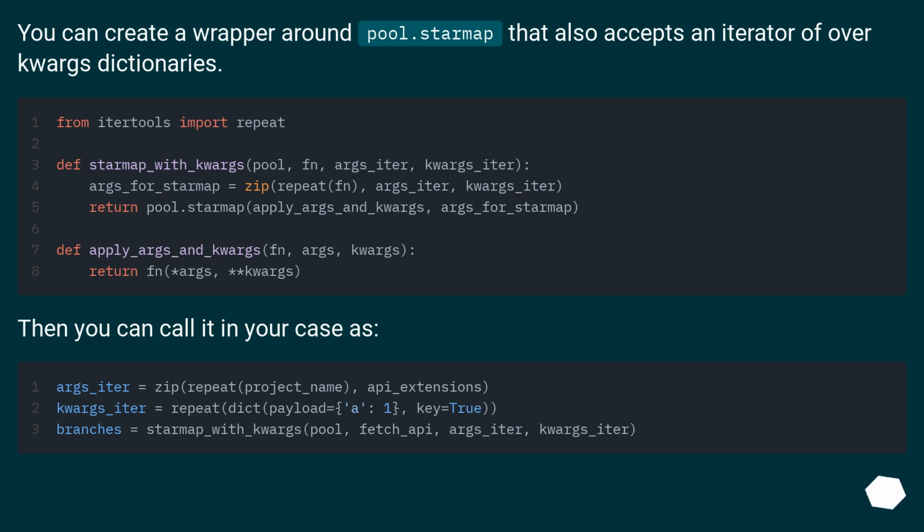You can create a wrapper around pool.starmap that also accepts an iterator over kwargs dictionaries. Then you can call it in your case as